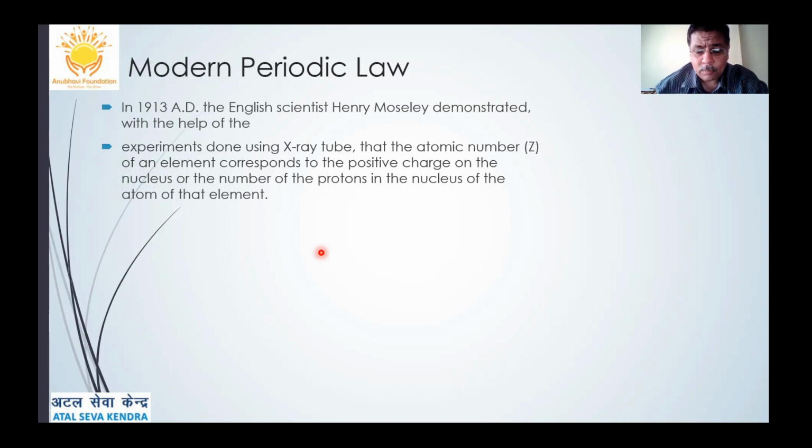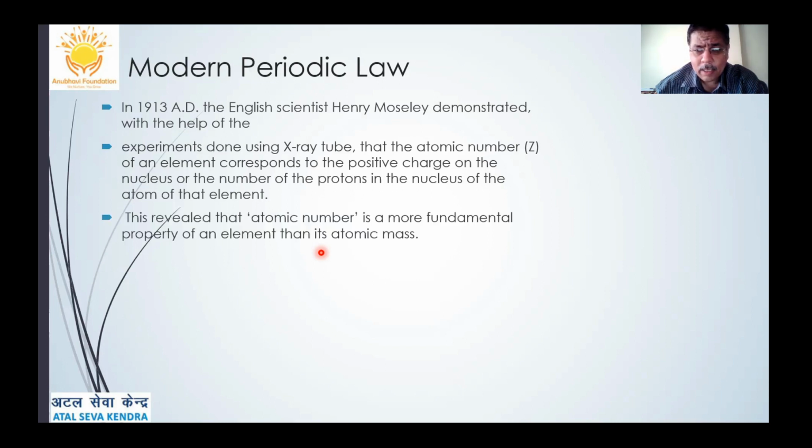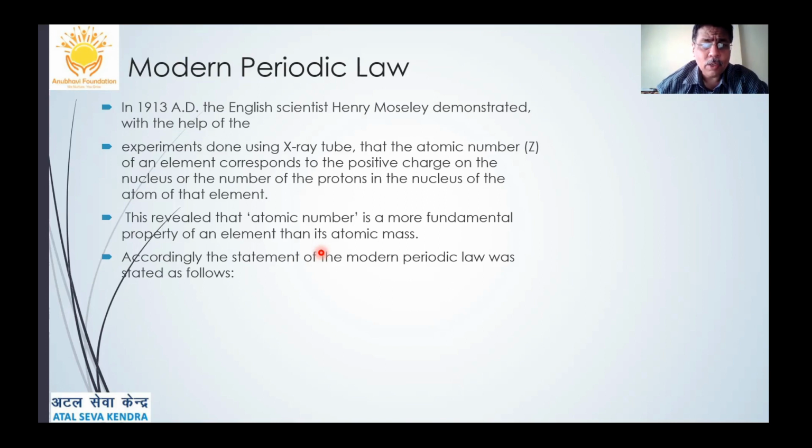Therefore, atomic number is a unique and fundamental property of an element, more than the atomic mass.